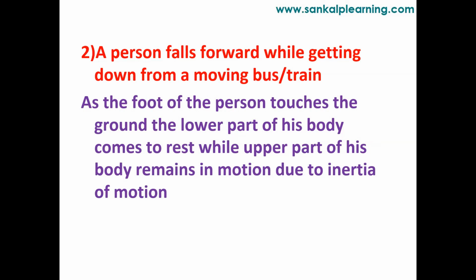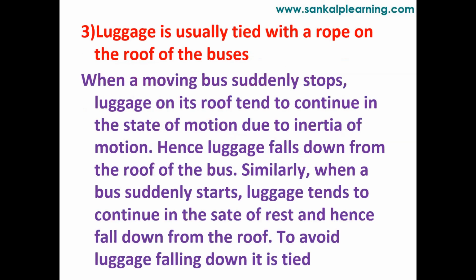Because as the foot of the person touches the ground, the lower part of his body comes to rest, while the upper part of his body remains in motion, due to inertia of motion. So understand this example clearly. A person falls forward while getting down from a moving bus. Why? Because of inertia of motion.